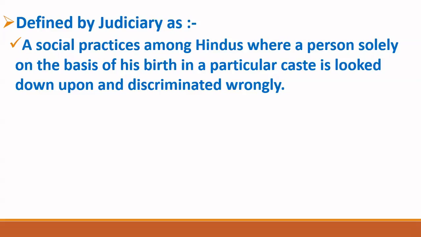Means this type of practice is specifically found in the Hindu religion. In other religions it is not found, or it is not that strong.